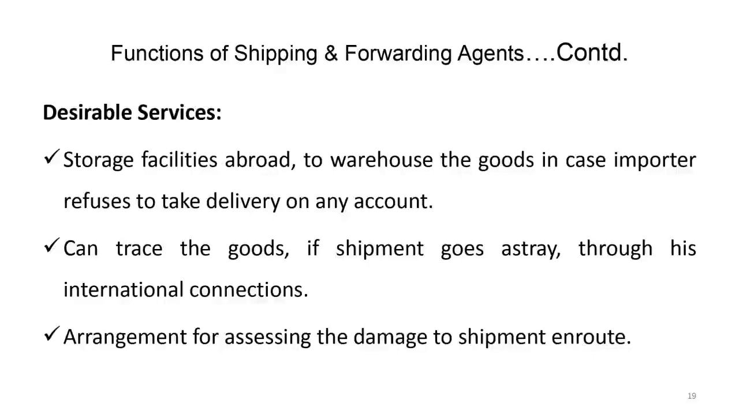You also expect that this forwarding agent can trace the goods if the shipment goes astray, through international connections. Somewhere in between, the goods have disappeared. Pirates robbed it. The ship overturned. There was a volcanic eruption. Some civil unrest happened somewhere between two countries that the ship was supposed to pass. God knows where the ship disappeared. All of these things can be found out by this forwarder, because that is his job.